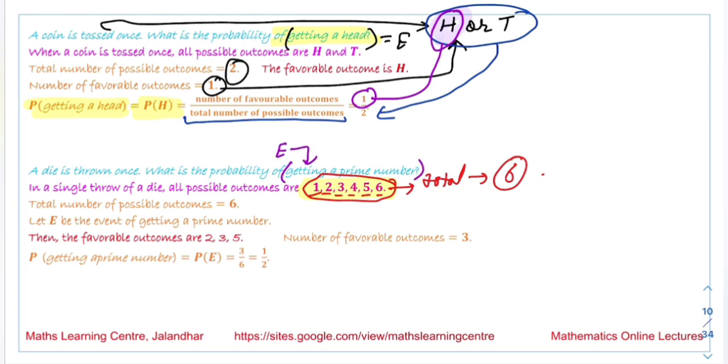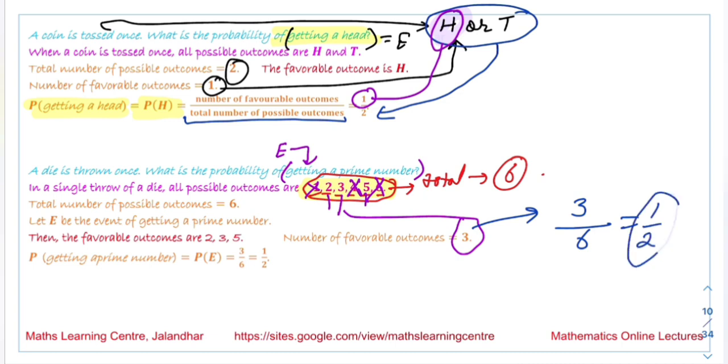What are the favorable outcomes? 1 is not a prime number, 2 is a prime number, 3 is a prime number, 4 is not a prime number, 5 is prime, and 6 is not a prime number. So the favorable events are 2, 3, 5, that is 3 favorable events. The probability is the number of favorable events over the total number of events, so it is 1 by 2.